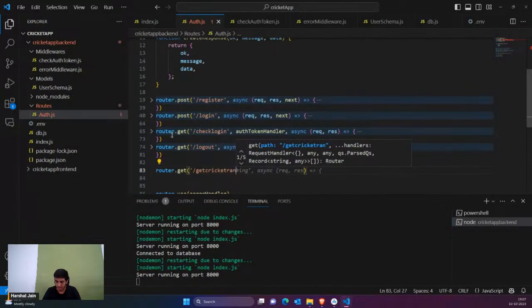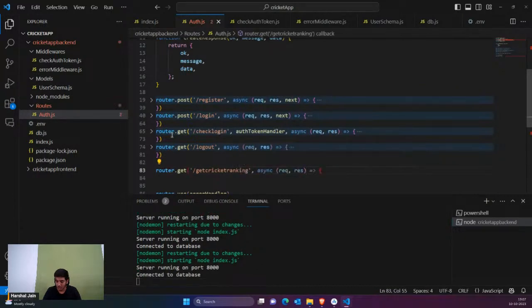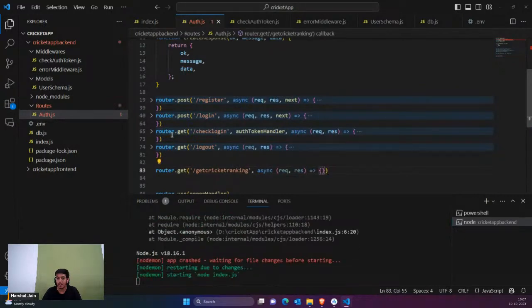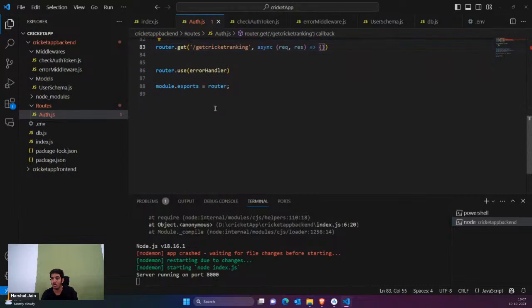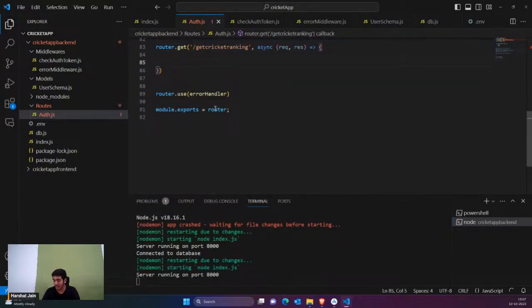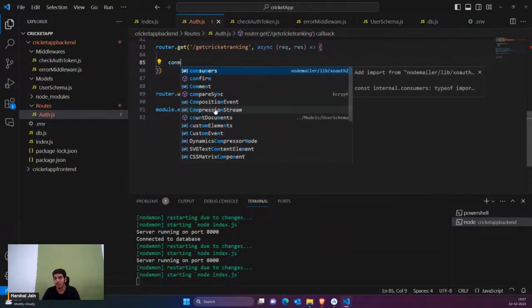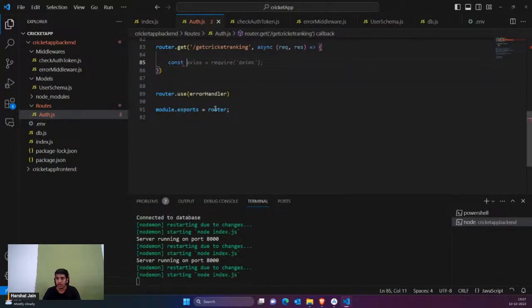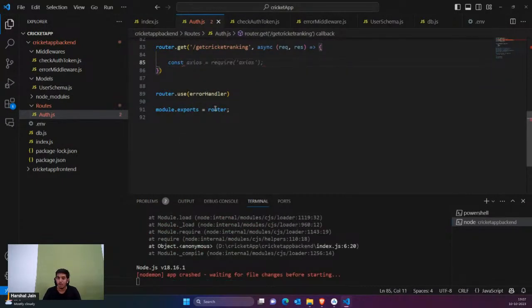rank. Okay, ranking. Okay, so here guys, I'm just going to create a temporary array. You can build your own logic here. Right now I'm just going to create a temporary array. Okay, so I'm just going to say const and later on you can bring this data from backend also, sorry, from database also. Right now I'm just creating a temporary array, which I'm assuming that this is the data I'm calling from some random API, which is giving me cricket rankings.